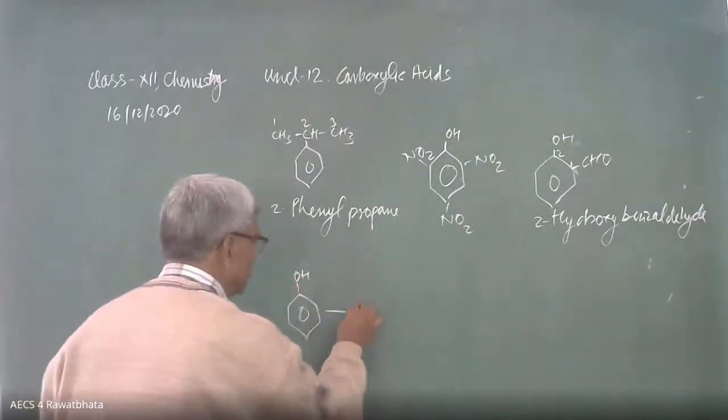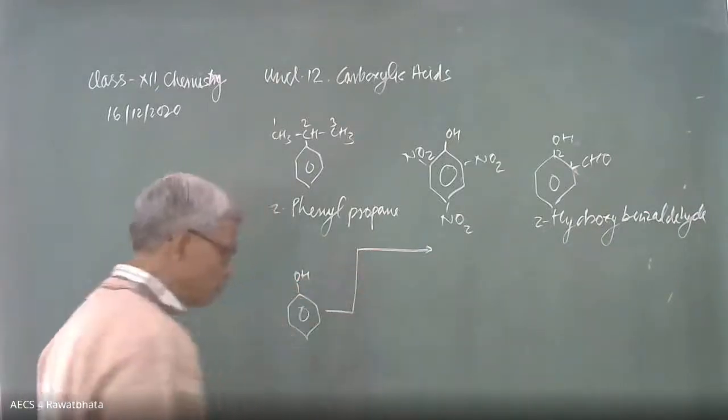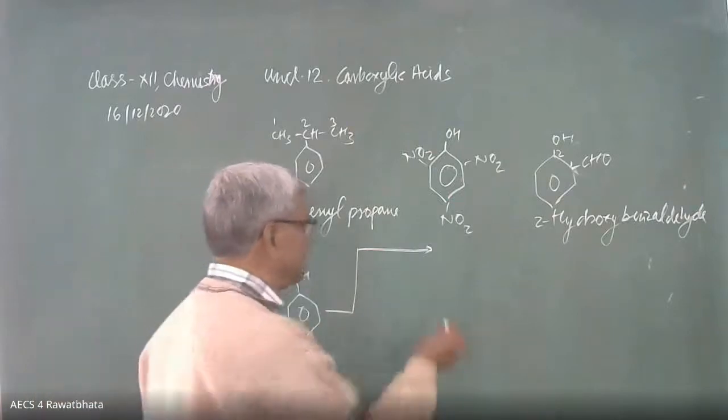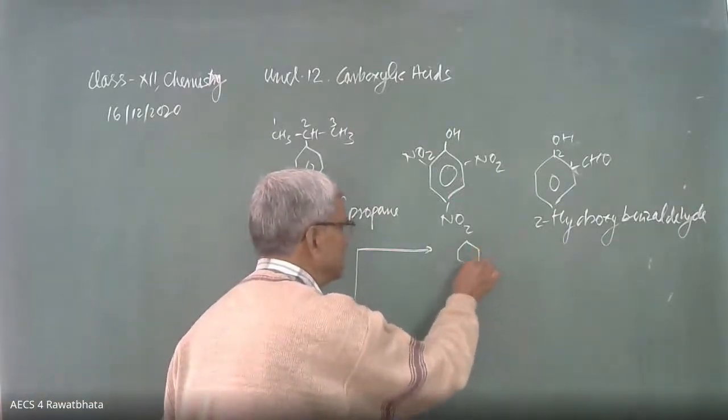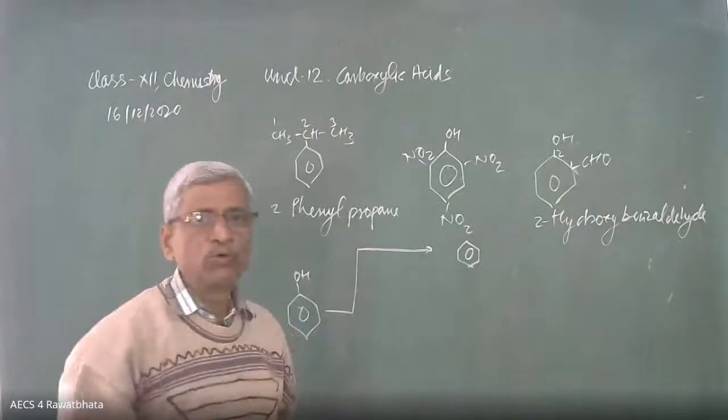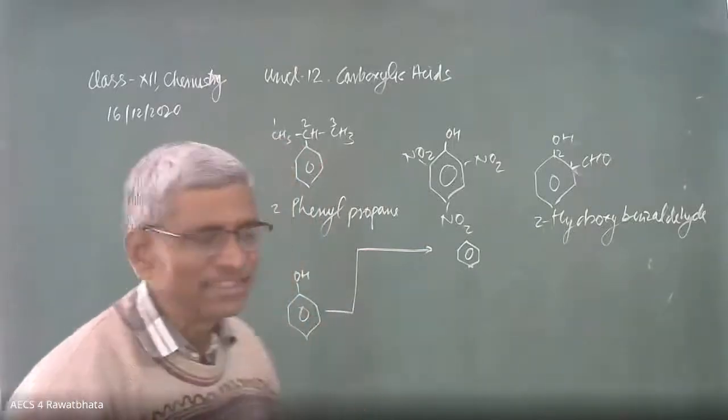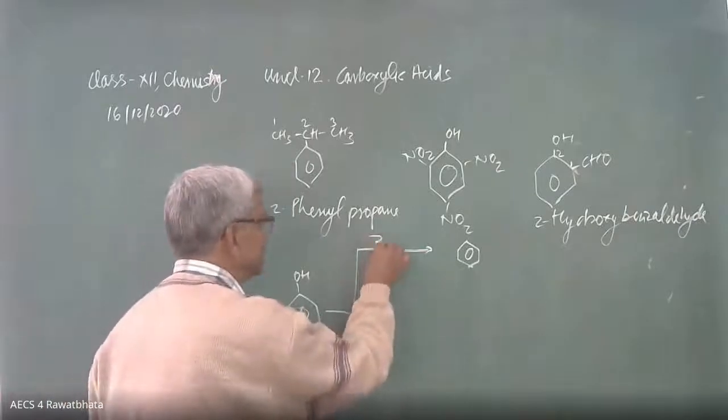In the exam, you have to write separately as per the question. We are going to convert it into benzene. The first product is benzene. We have to remove OH, and for that, zinc dust. Yes, it is zinc dust.